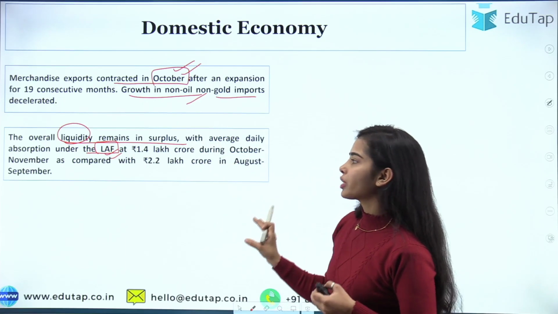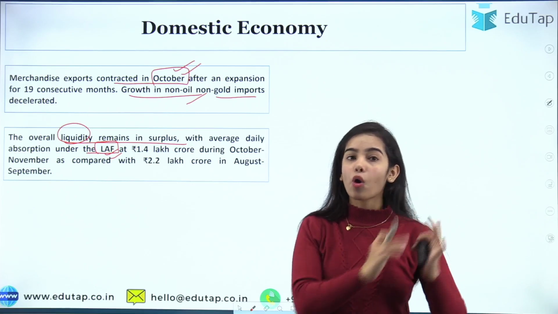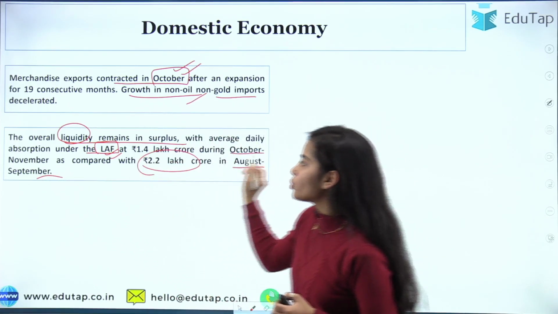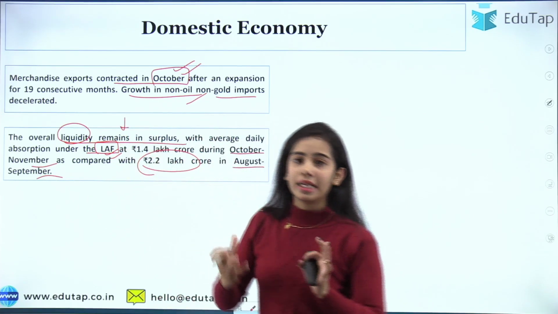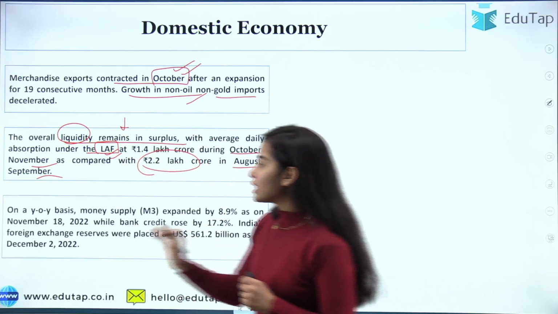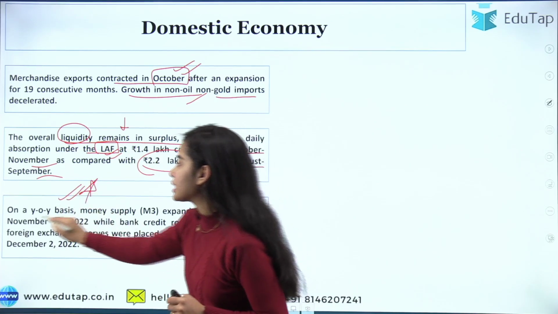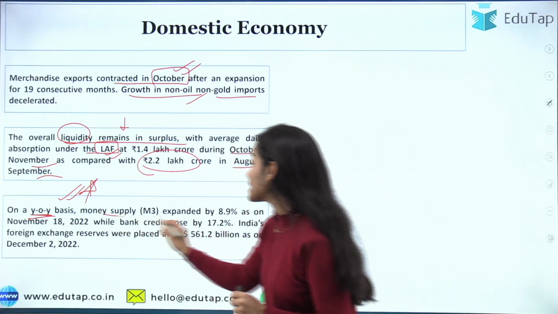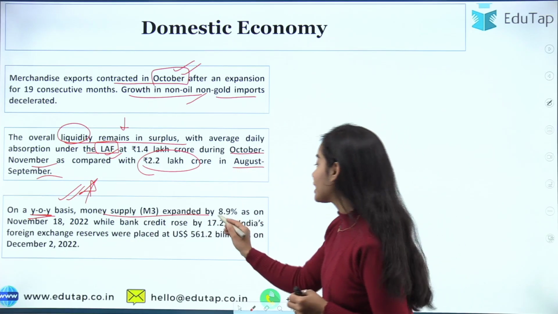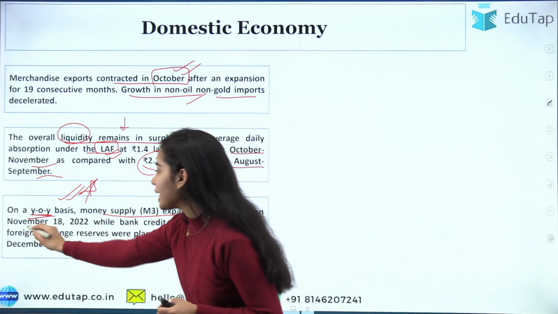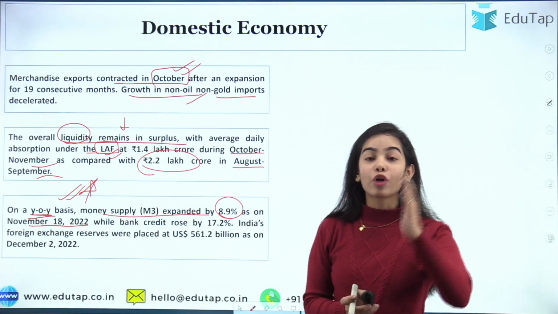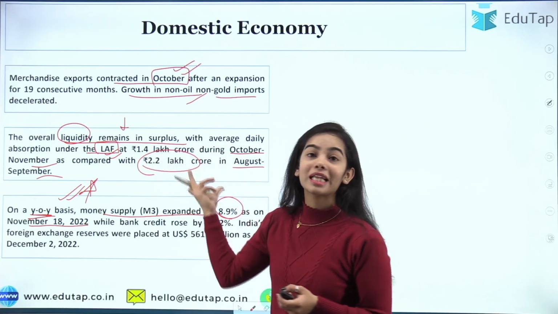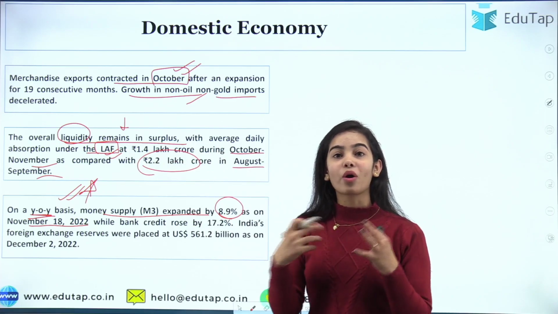This is not very important data, I am just showing you that in the August-September months the absorption was greater, and in October-November the absorption is a bit less. Now here the data is important because it is on a year-on-year basis. Year-on-year, the money supply has expanded by 8.9% as on November 18, 2022. So you can see that from the previous year the money supply has expanded while there is absorption happening. So this is quite contradicting.